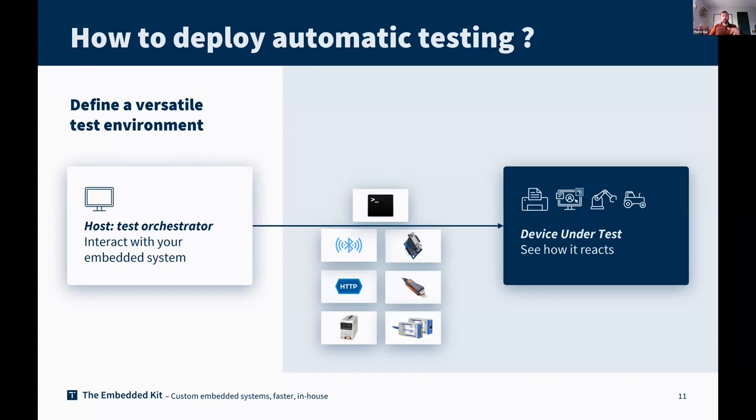You can imagine using a JTAG to program your device and access the memory, a serial port, a CAN bus, USB to CAN, a power supply to switch on and switch off your board. So creating this versatile test environment is a key success factor for the deployment of an automated testing strategy for product development.